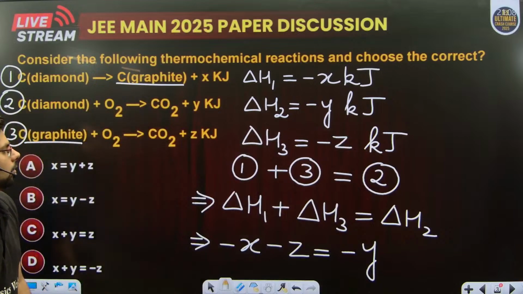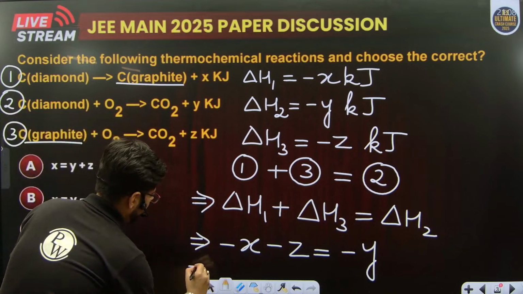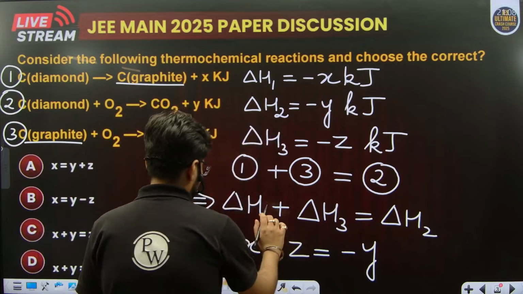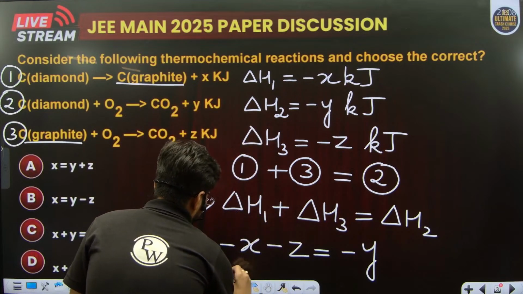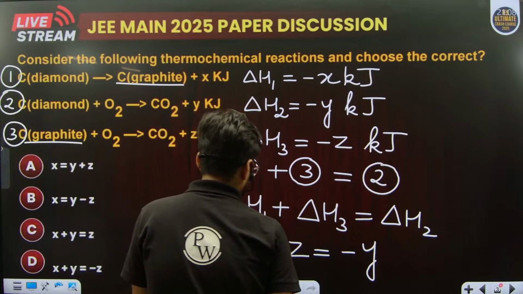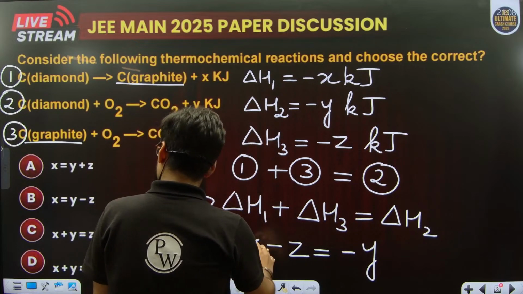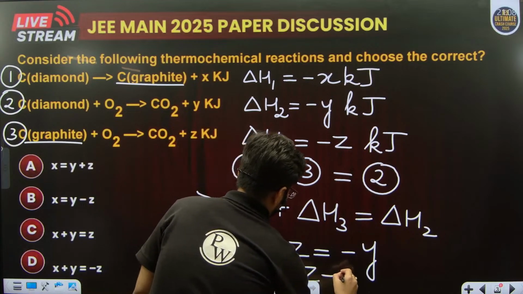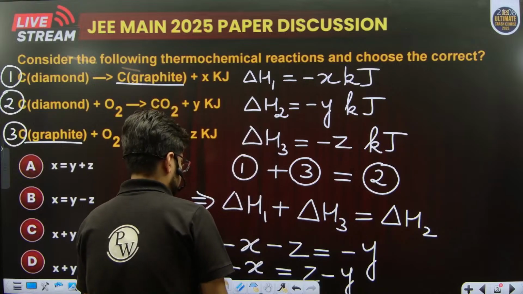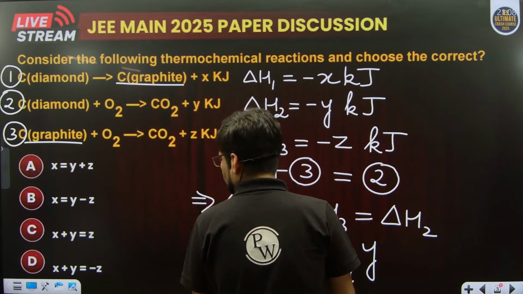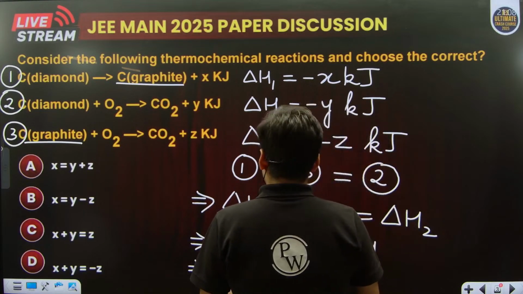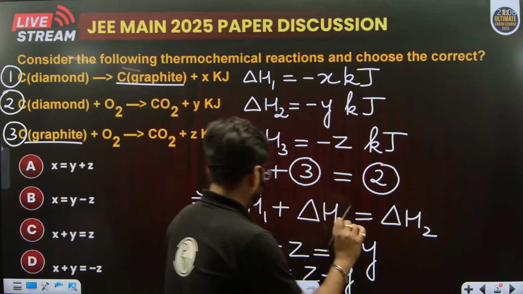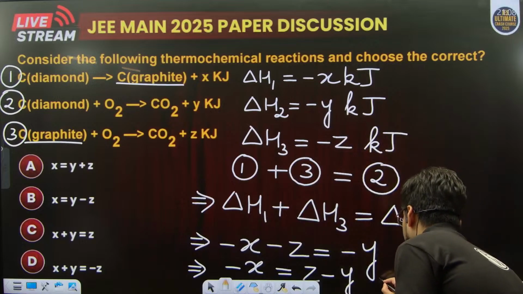On simplifying this further, what do we get? On solving this a little further,